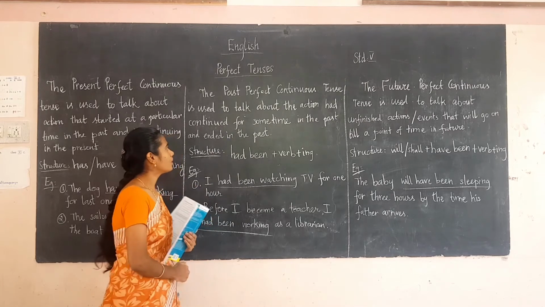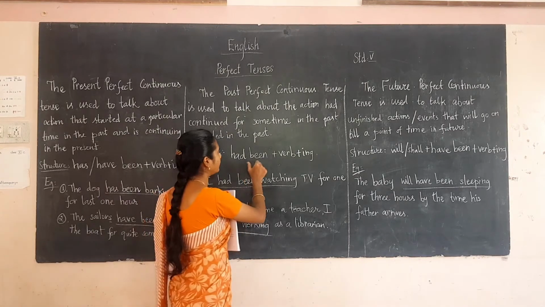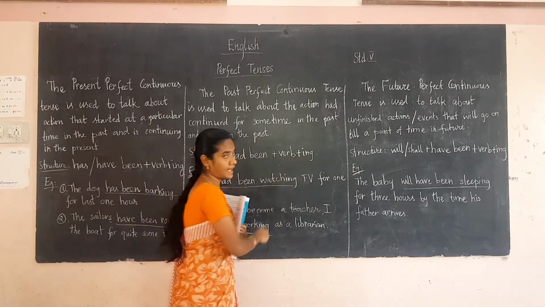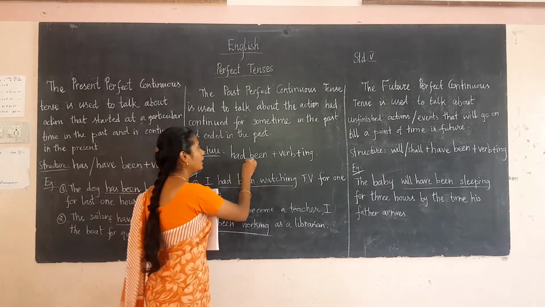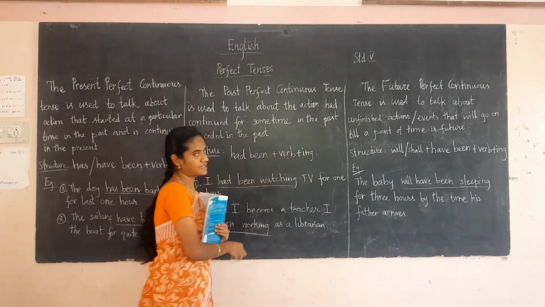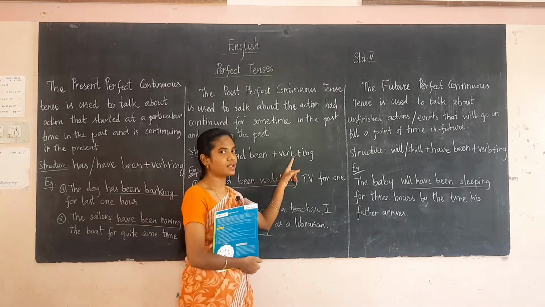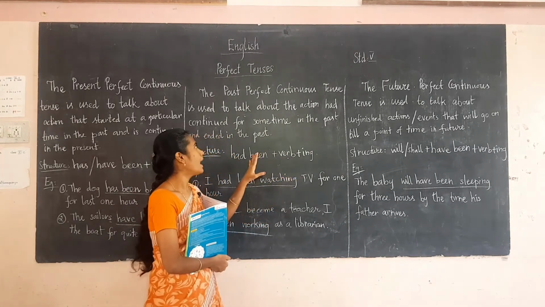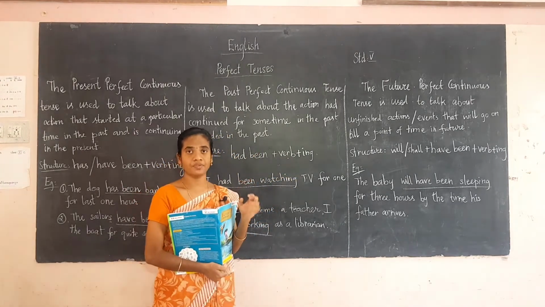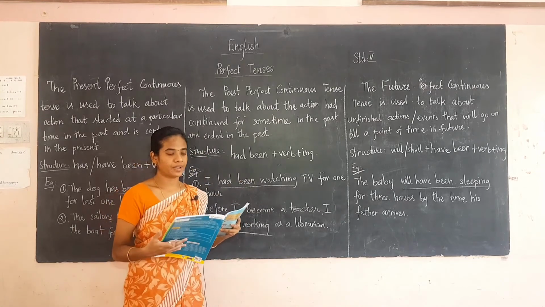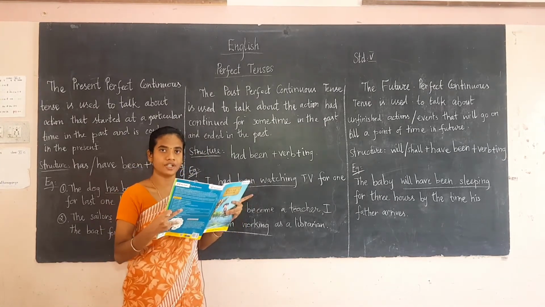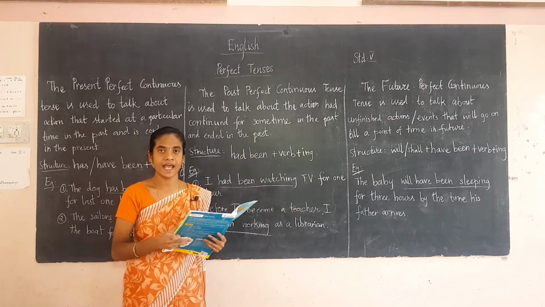So the structure is had been plus verb plus ing, okay, had been plus verb plus ing. Because it is a continuous, no, so we are using verb plus ing and you have to include been, don't forget to include been, okay.